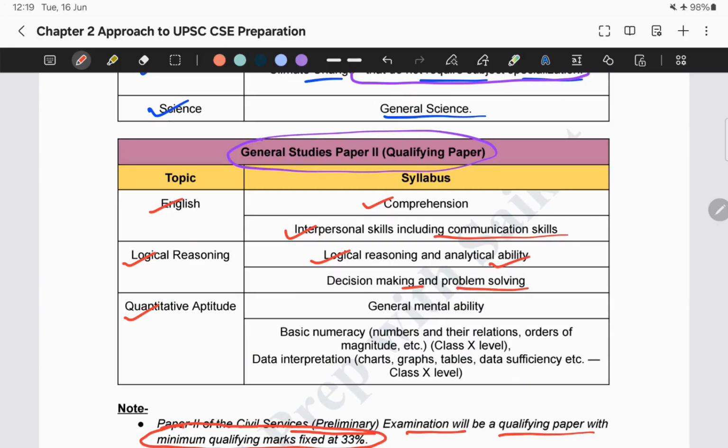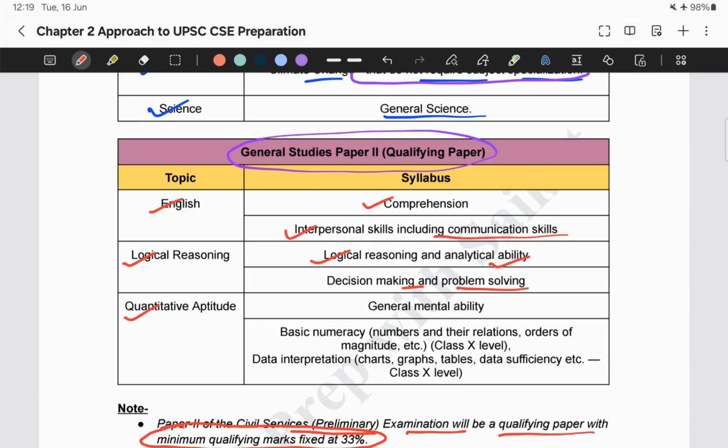In the later stages of our preparation, I will show you what type of questions usually come. Since this is just the beginning, the foundation series that I am conducting over here, I am not going into depth. I just want to give you the feel of it. That's it, and nothing else.